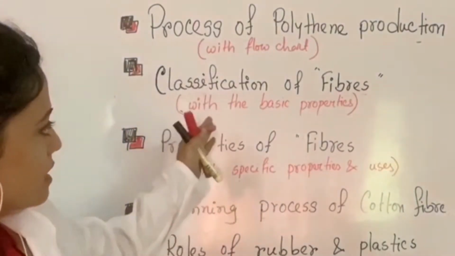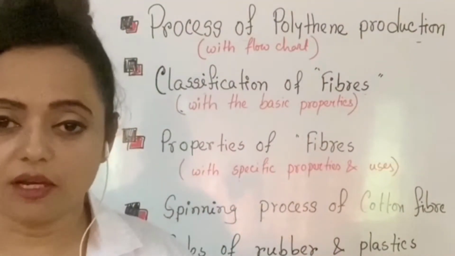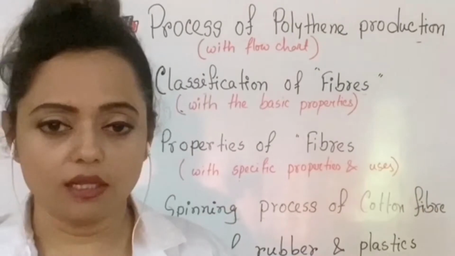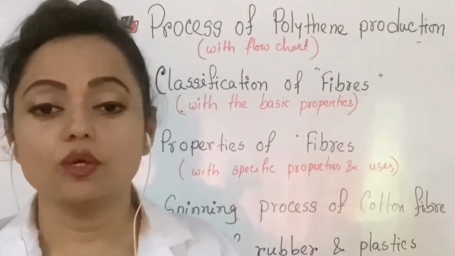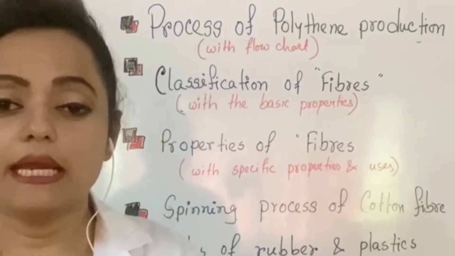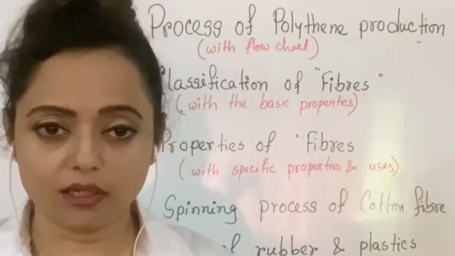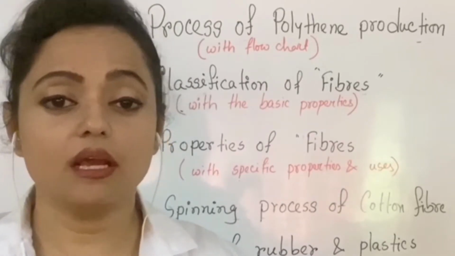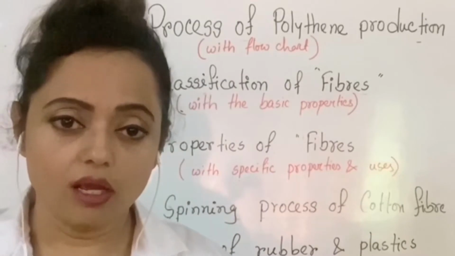Next is the classification of fibers. How could you classify the fibers? At first, of course, there are two types of fibers: natural fiber and artificial fiber. Natural fibers are a great range of fibers from plant and animal sources, whereas artificial fibers are man-made, totally or industrially.